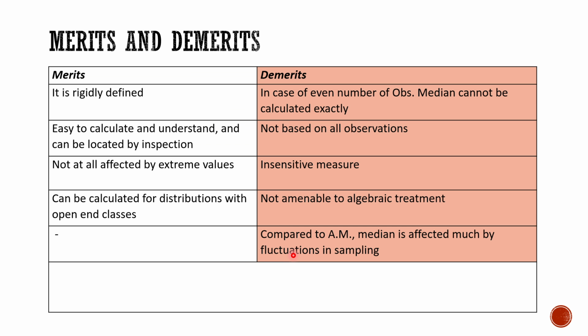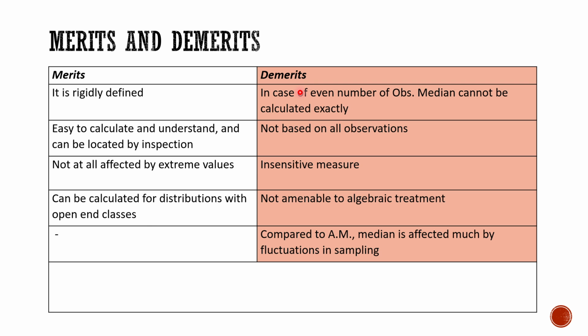Now merits and demerits. Finally, merits. It is rigidly defined as arithmetic mean, easy to calculate and understand, and can be located by inspection, which was not the case with arithmetic mean. It is not at all affected by extreme values because we arrange the data and we just pick up the middle value from that frequency distribution. So it is not actually affected by the extreme values. It can be calculated for distributions with open-ended classes, which was not the case with arithmetic mean. So they're having some additional merits.